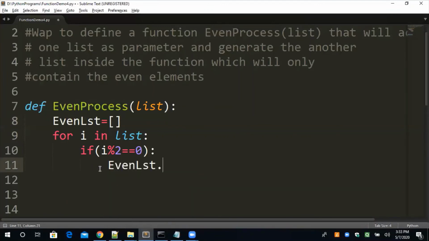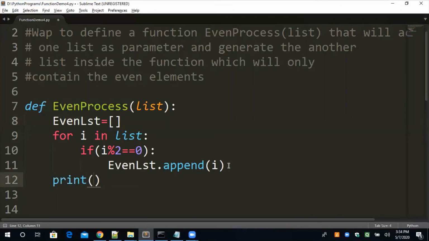Even list dot append I. Simple. That I, which is even, will be appended in this list. We are in the if body, still in the for body, and still in the function body. So in the function body we have to print that list also.